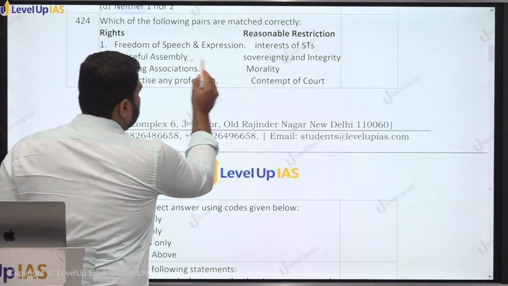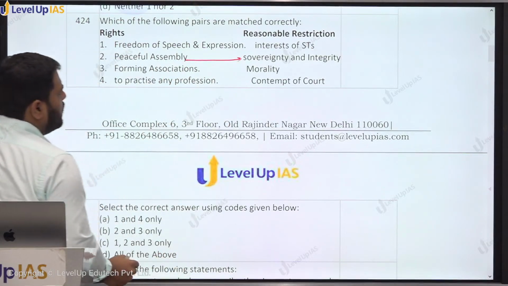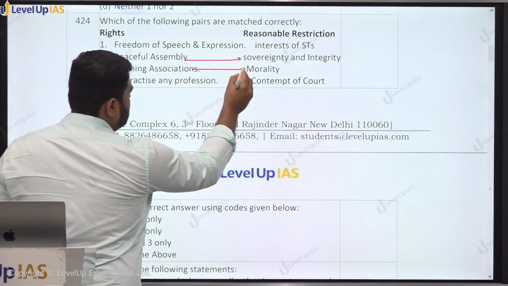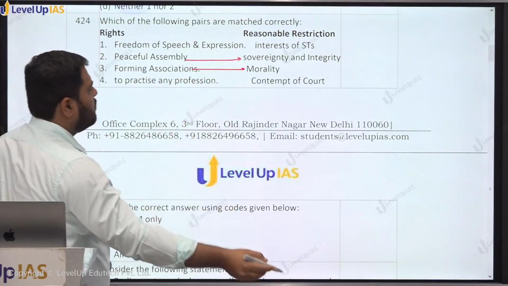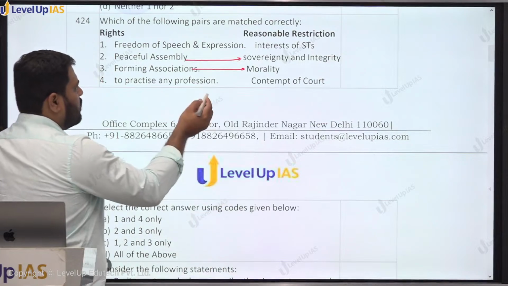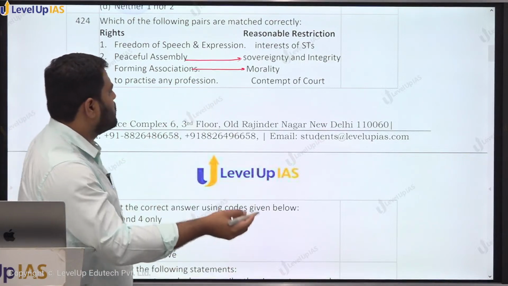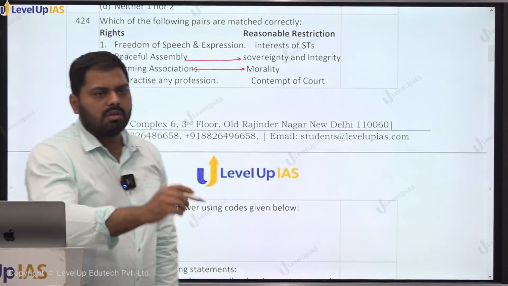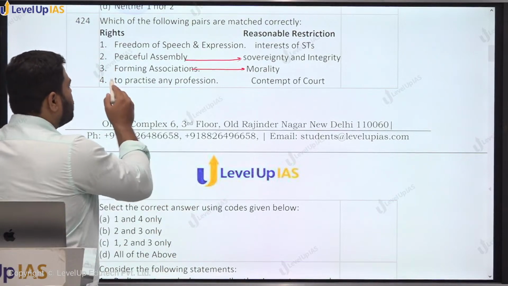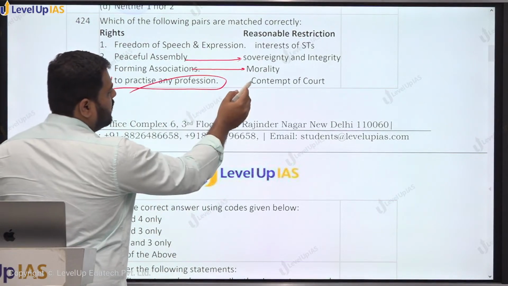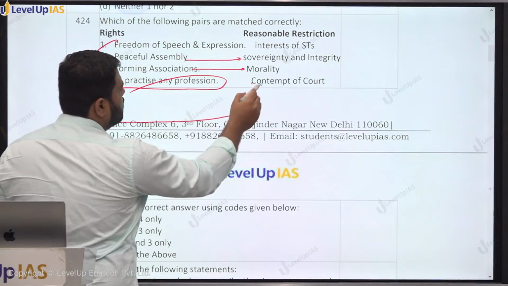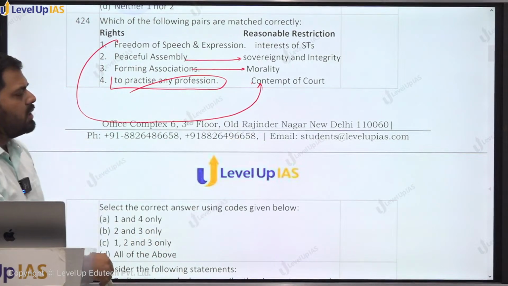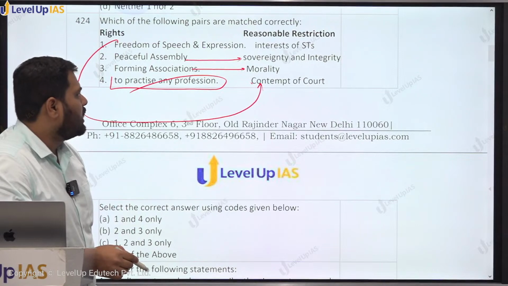So peaceful assembly can be restricted on the grounds of sovereignty and integrity. Forming associations, so you cannot form association for any immoral purpose. So upon your freedom of forming associations or union, it can be restricted on the ground of morality. Practice profession, it cannot be restricted upon the ground of contempt of court. However, freedom of speech and expression can be restricted upon the ground of contempt of court.